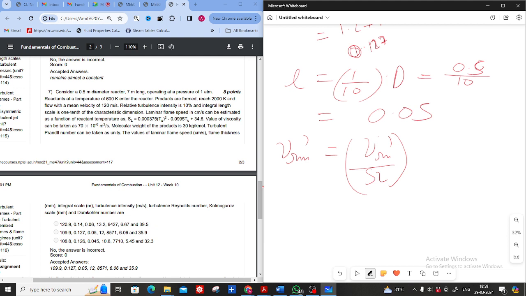Mean velocity of the flow is given as 120 meters per second. The fluctuating component Vrms is equal to 10%.